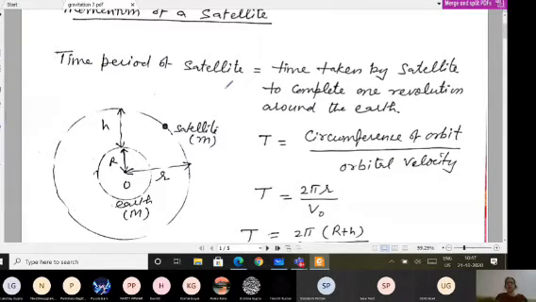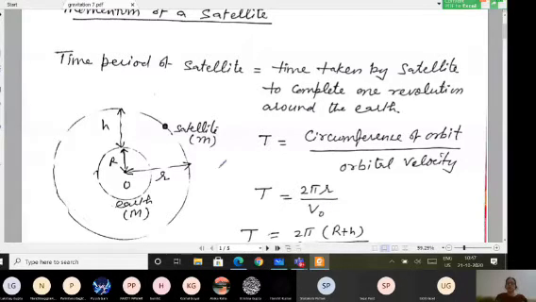If I want to derive the expression for the time period of a satellite, it will be equal to the circumference of the orbit in which the satellite is revolving, divided by the velocity with which it is revolving, and that velocity we have termed the orbital velocity. If r is the distance, this r acts as the radius of the orbit, and the circumference is 2 pi r. V naught is the symbol for the orbital velocity.